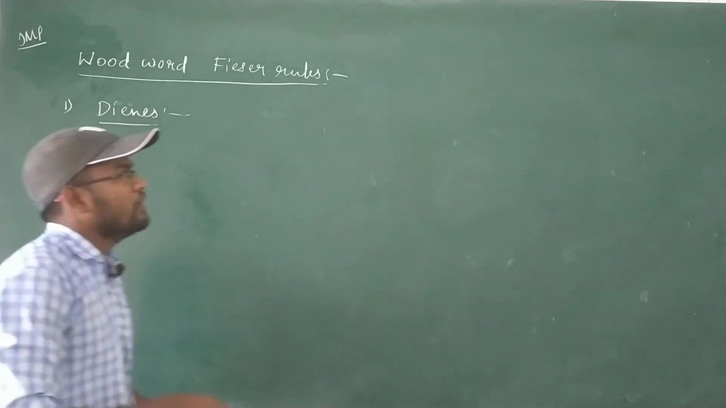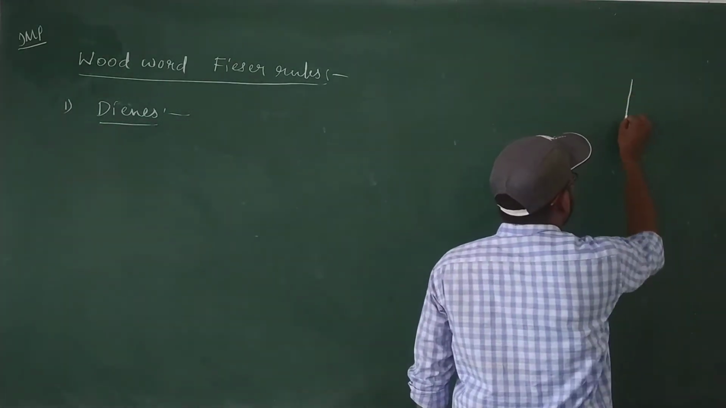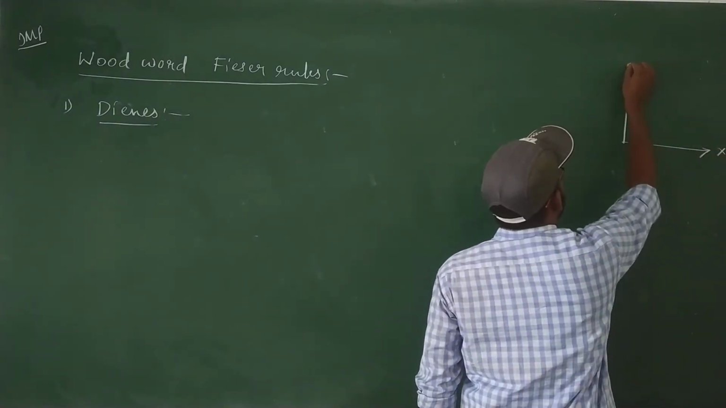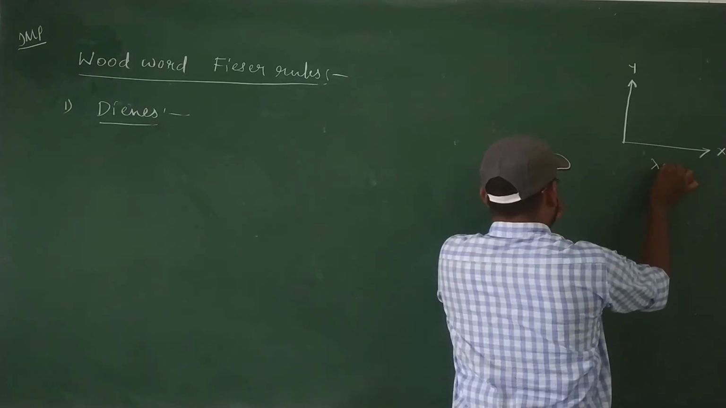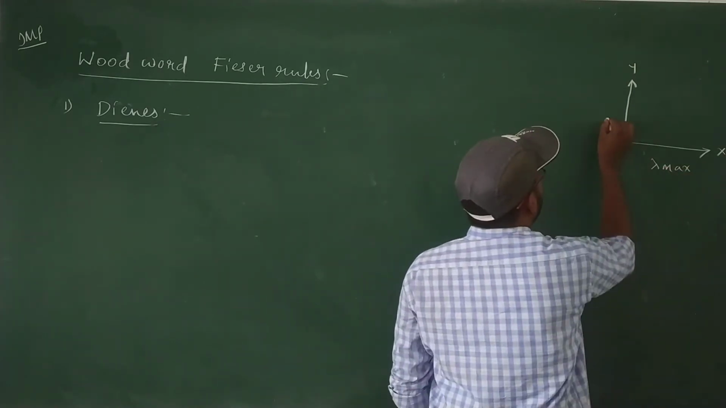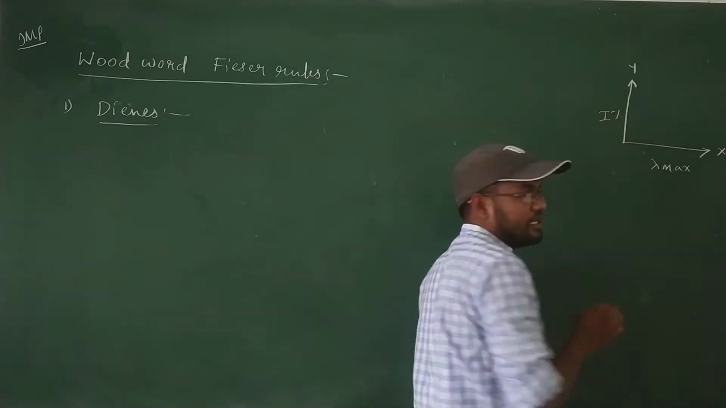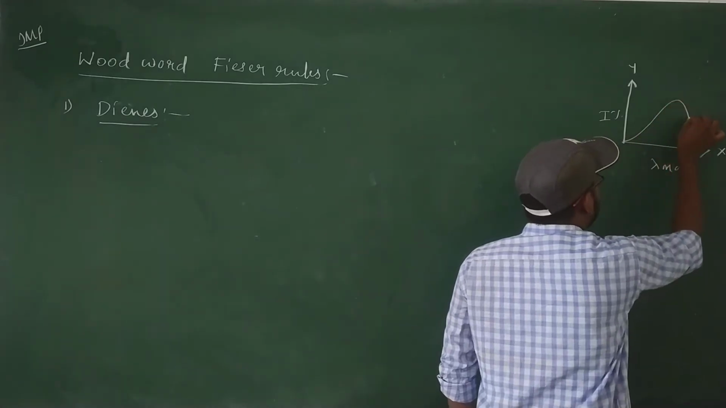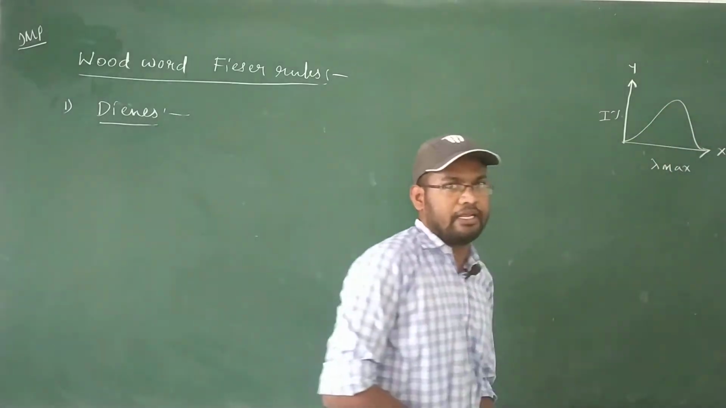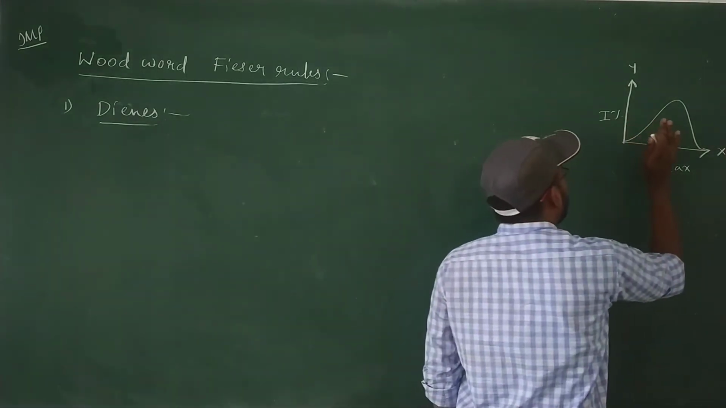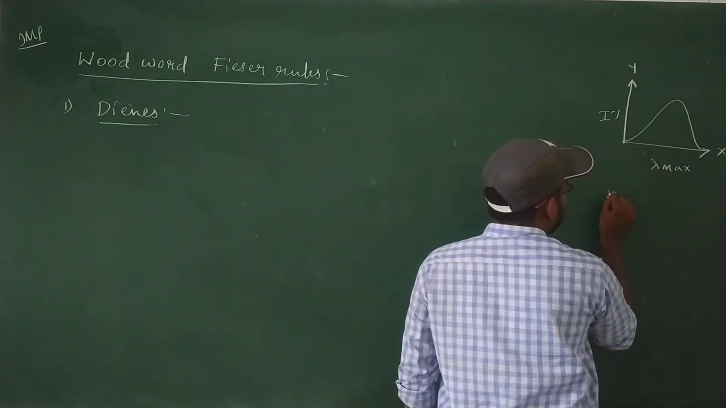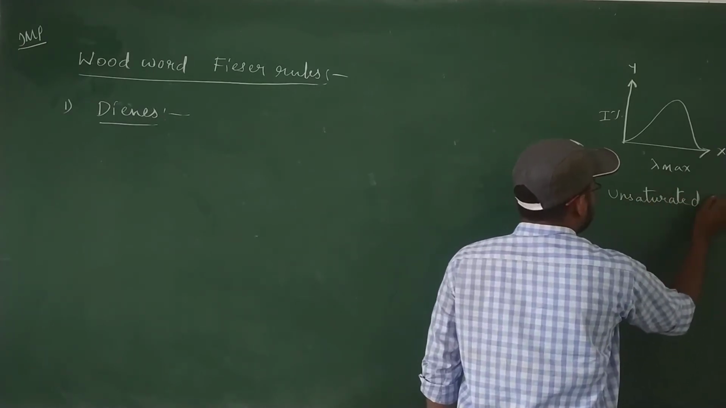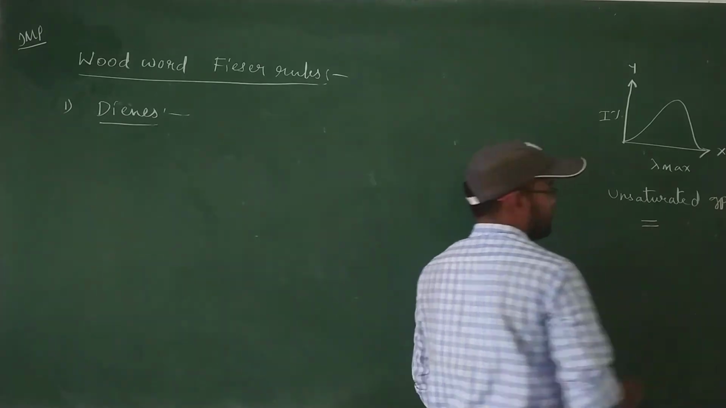We already know what an electronic spectrum looks like. In the x-axis, we take the lambda maximum value, and in the y-axis, we take intensity. Generally, bands appear in an electronic spectrum. A band is nothing but a broad signal. One band is responsible for one unsaturated group, and an unsaturated group means one double bond.